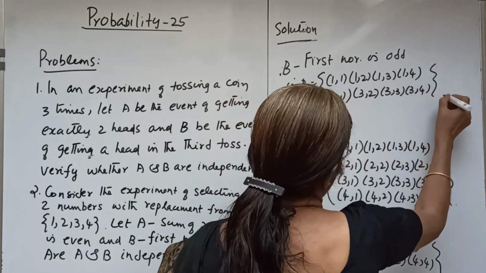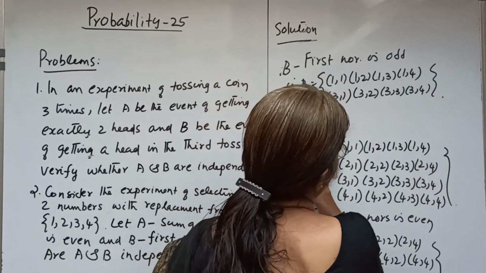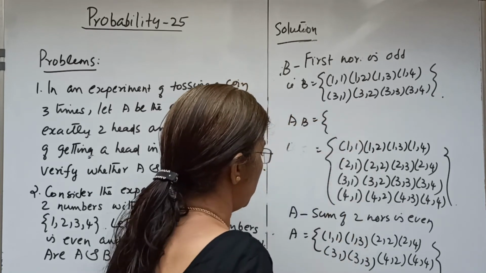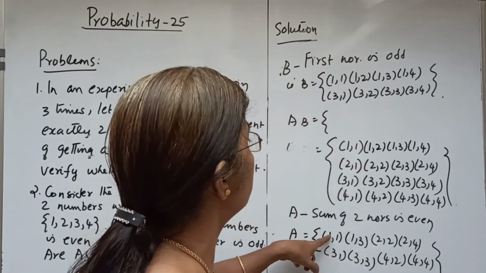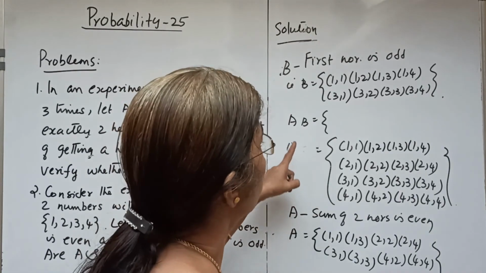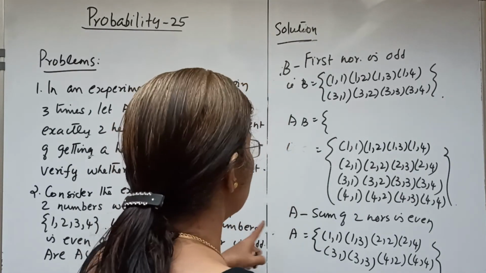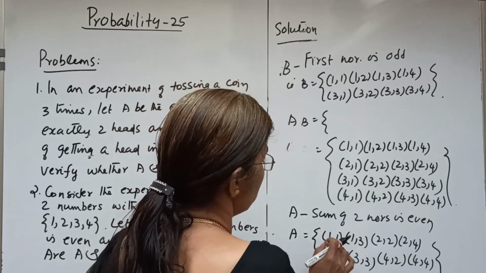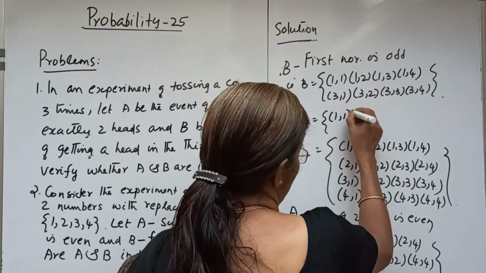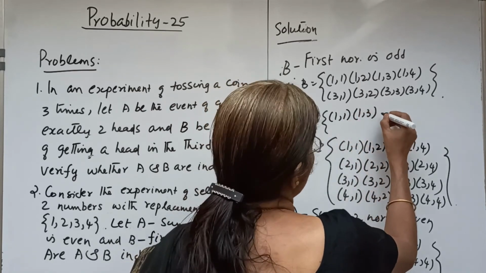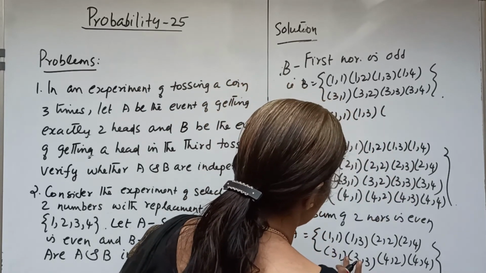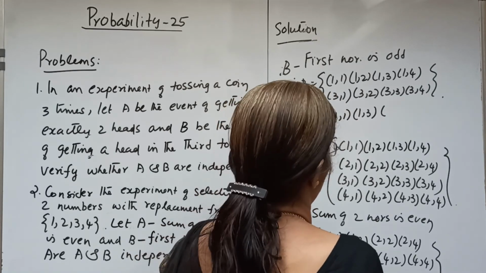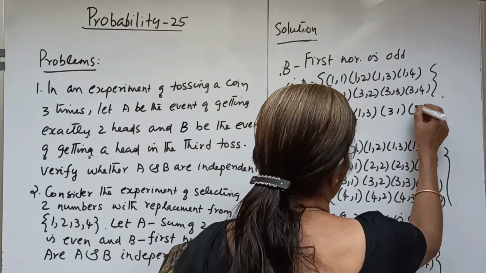Now what is AB? AB is A intersection B. A is the set where the sum is even and B is the set where the first number is odd. So AB is 1,1; 1,3; 3,1; and 3,3.